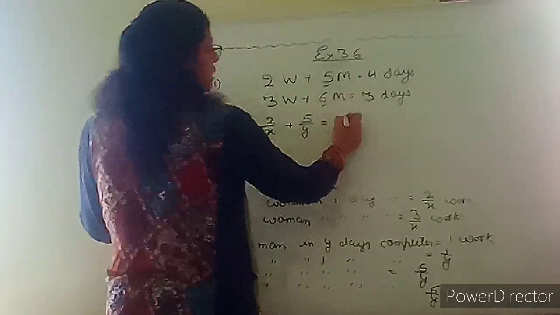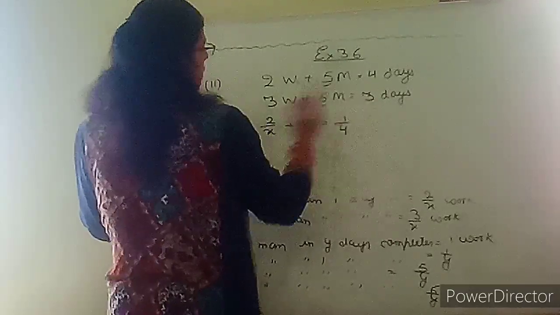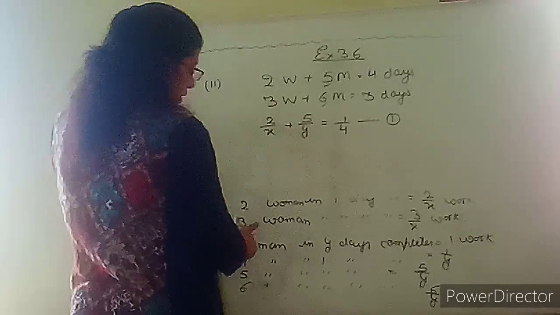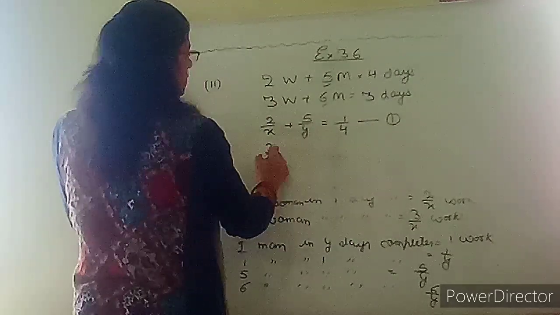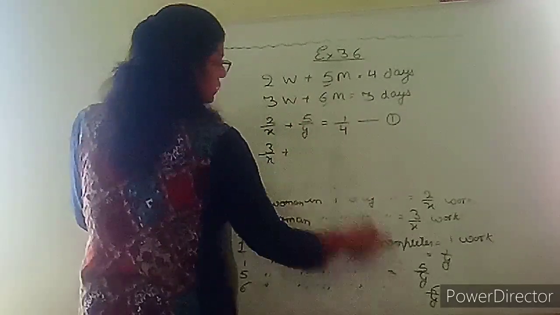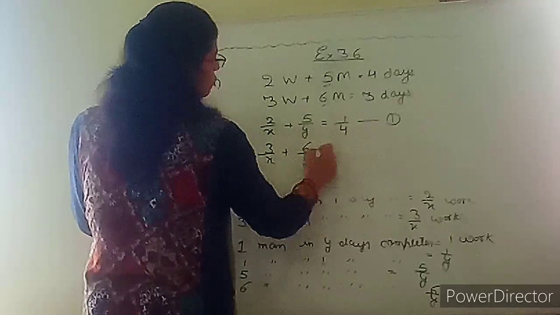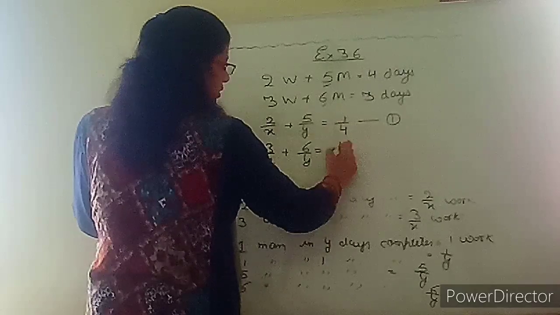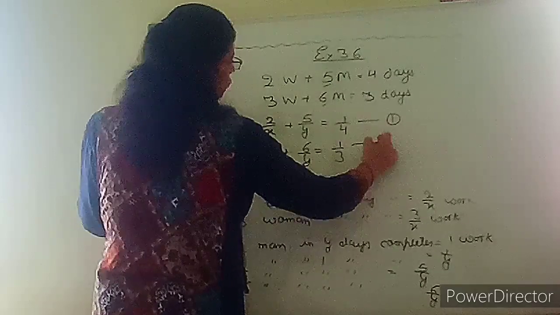So one day means 1 upon 4. This will become equation number 1. Same way, 3 women's one day work will be 3 upon x, plus 6 men's one day work will be 6 upon y, equals to, these are 3 days, one day work we are finding, so this will become 1 upon 3. Okay, these are two equations.